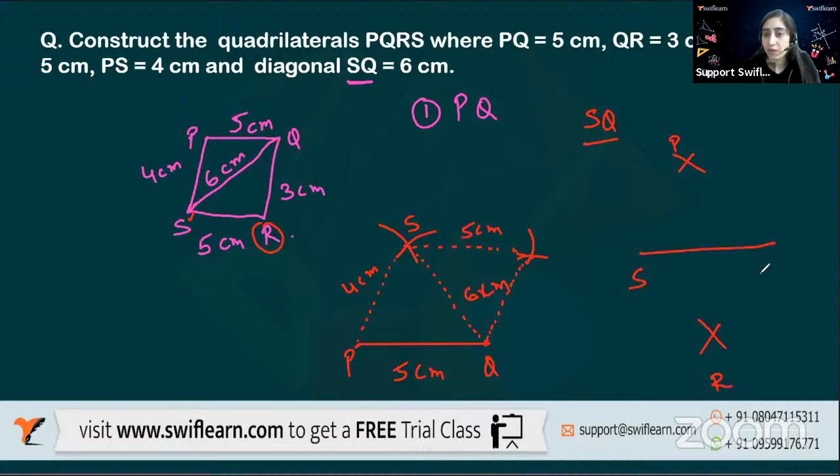Okay, so SQ will be here somewhere, and then I can draw it, making a triangle this way and this way. So this is the other way of doing it. We know how to make the triangle by the side-side-side property.